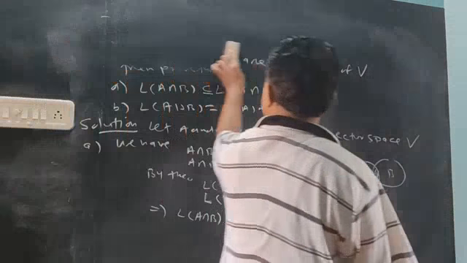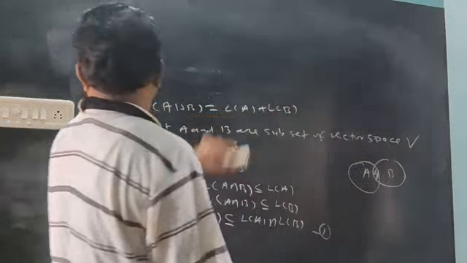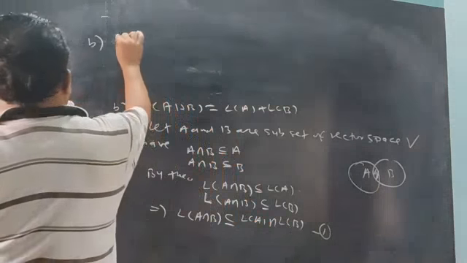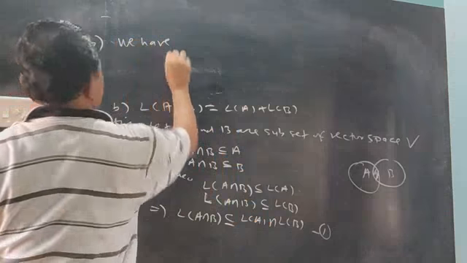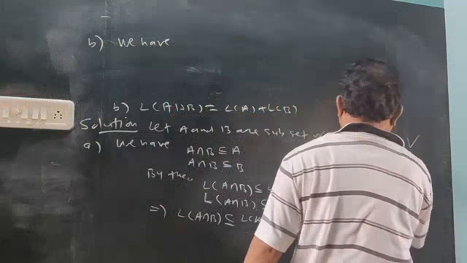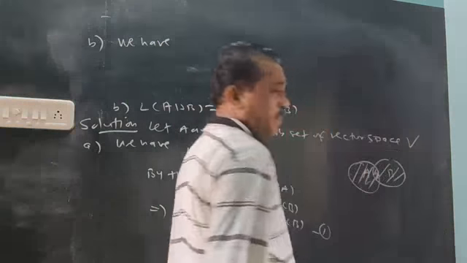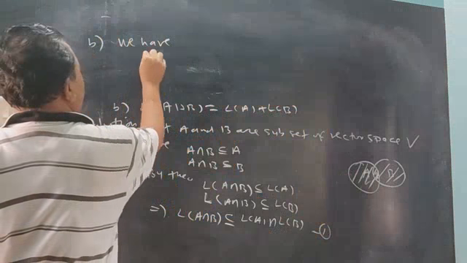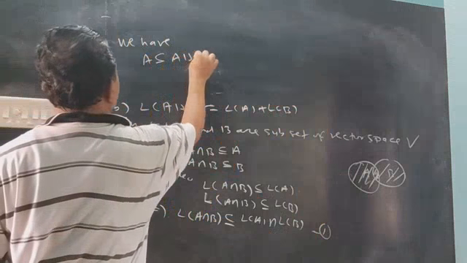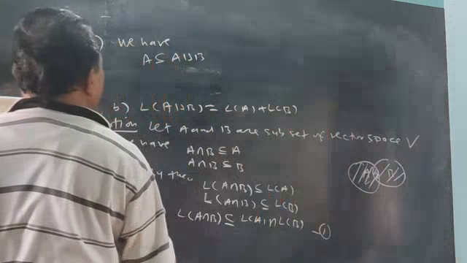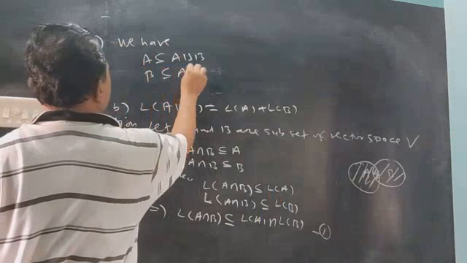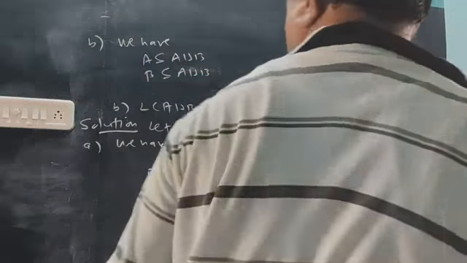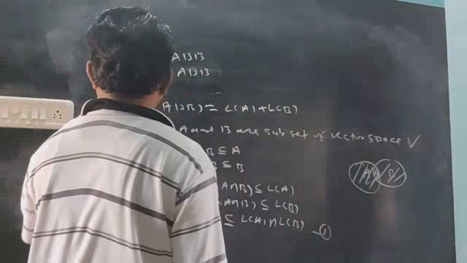Now the second point, about the union. What do we know about the union? Union means the combination of A and the combination of B. Both combinations. So we have: A will be a subset of their union, and B will be a subset of their union, because the union is bigger. So A is a subset of the union, B is a subset of the union.